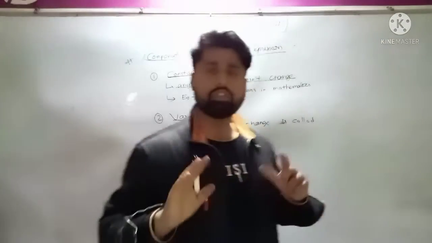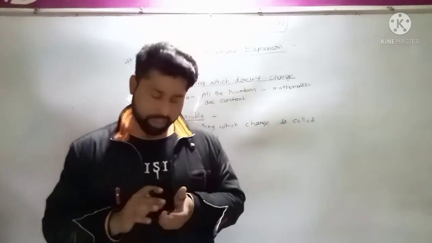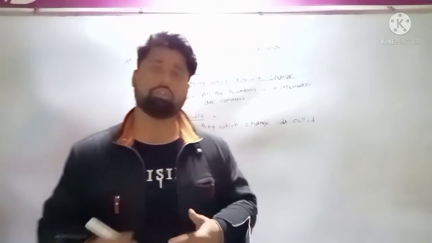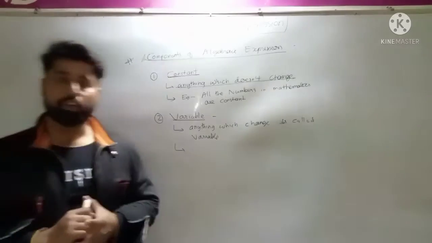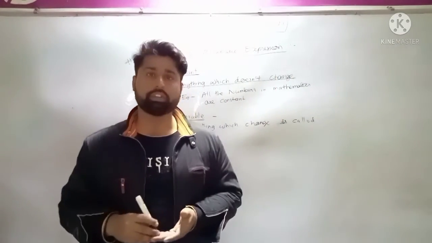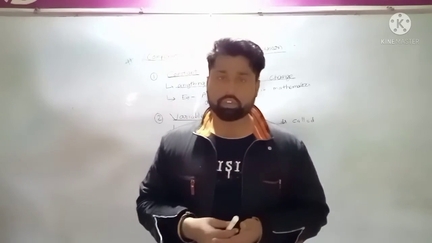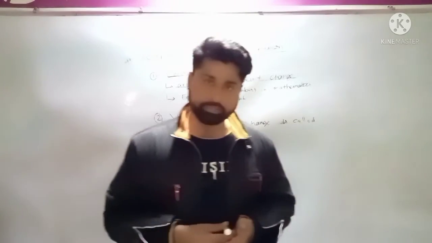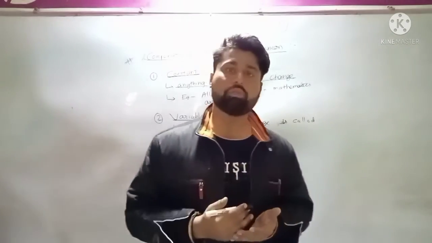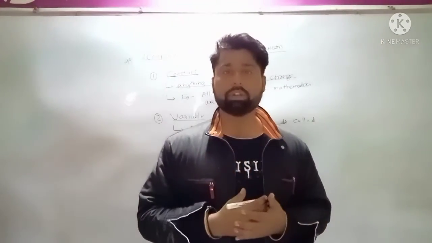Now think, look around yourself. What are those things which change with time? The very first example is what? Our weight, our height. When we are younger, then our mass, our height is very small. But as the time goes on, our weight, our mass, our height changes. So the height and the weight of human beings are also examples of variable.